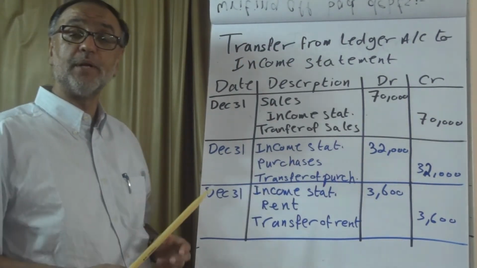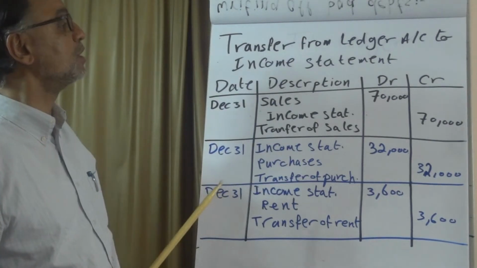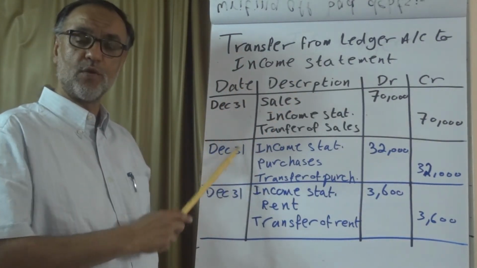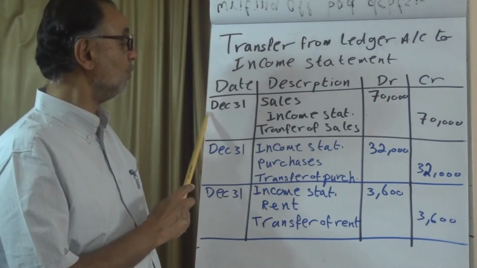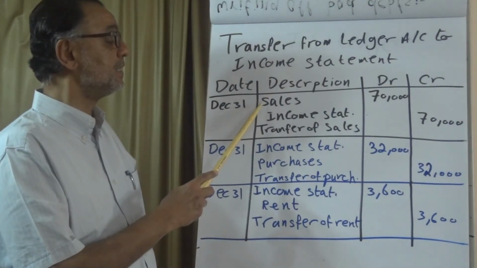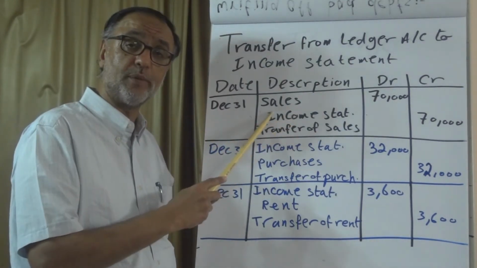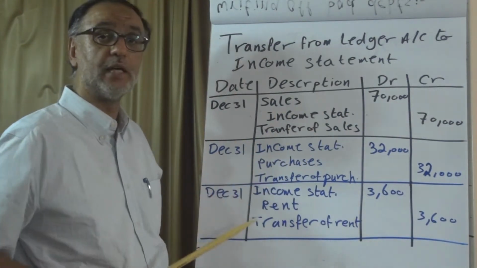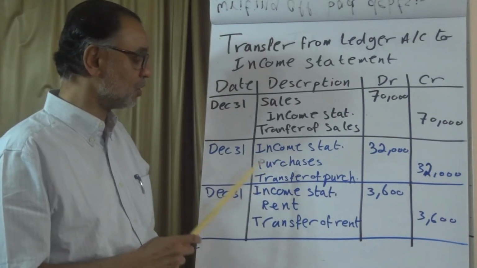Last thing that we're going to mention is transfer to income statement. Transfer from ledger accounts to income statement. A few examples here to tell us what and how to do. On December 31st, assuming that the year is ending December 31st, sales is debit because sales balance is credit. So you need to zero it out so we make it debit and credit the income statement of $70,000 transfer of sales. Purchase is debit, so you debit the income statement and credit purchase.